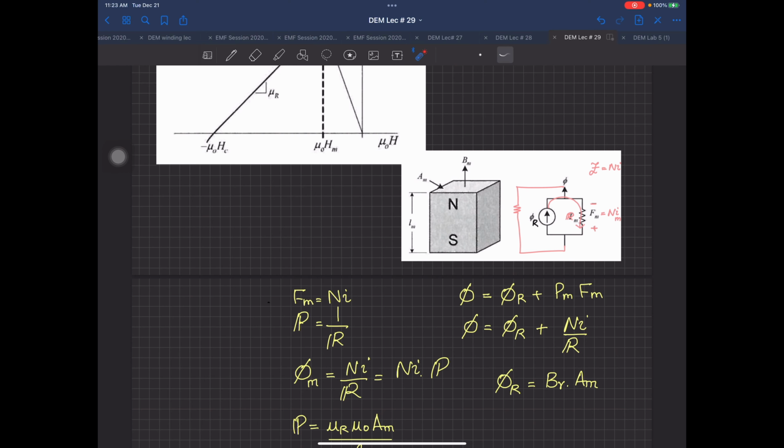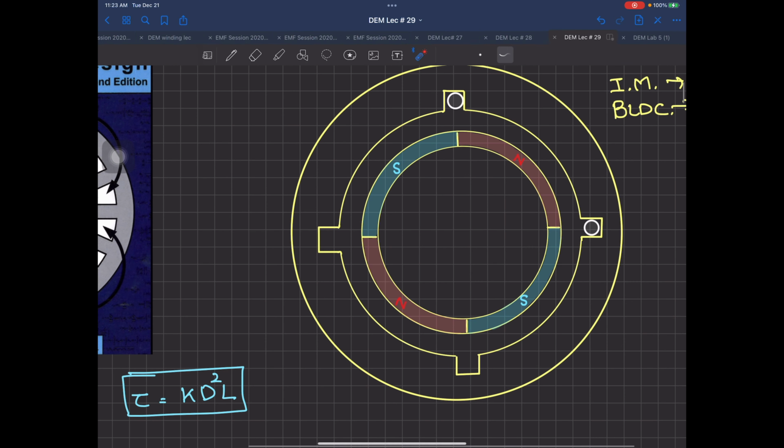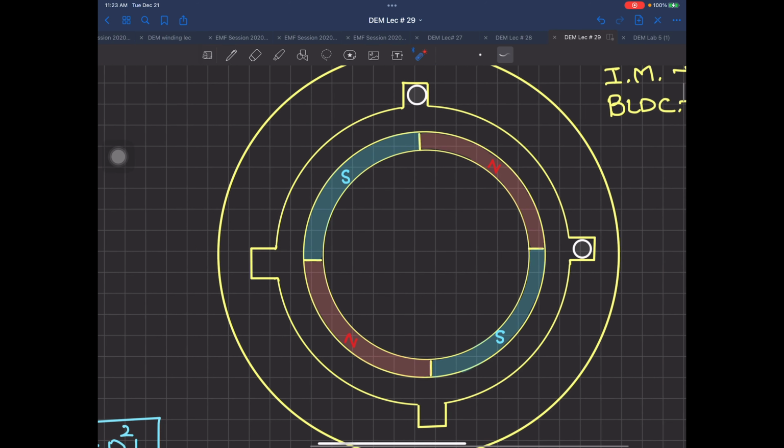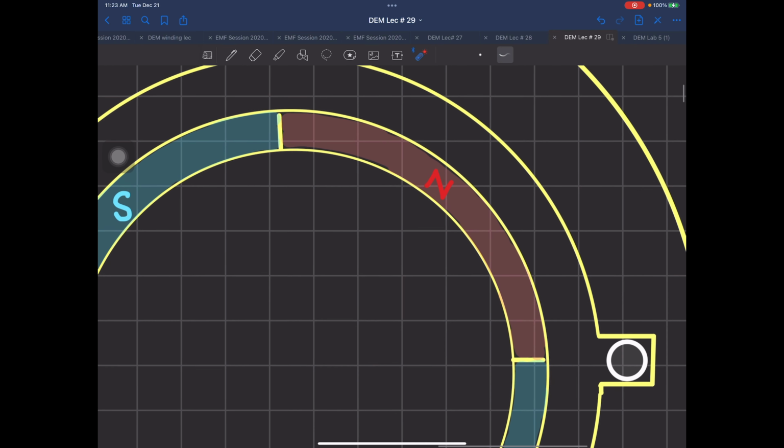But in practice, whenever you go towards a BLDC machine, now our topic is BLDC, you have this curved surface over here and you call this a magnet. One thing very important before I go on: we call this the North Pole, but practically, if I zoom in further, this portion is north, this portion is south. Because you cannot have a single pole, it always has to be bipolar. So each pole has its north side and south side.